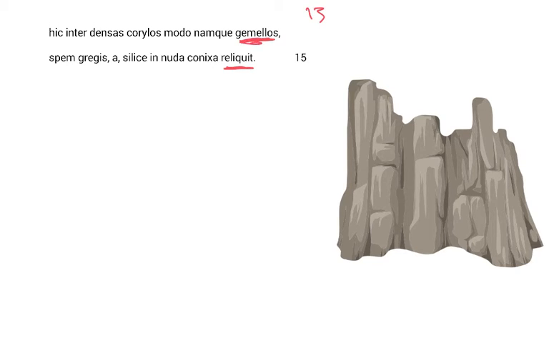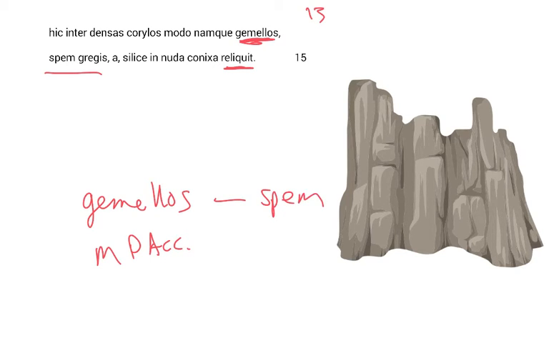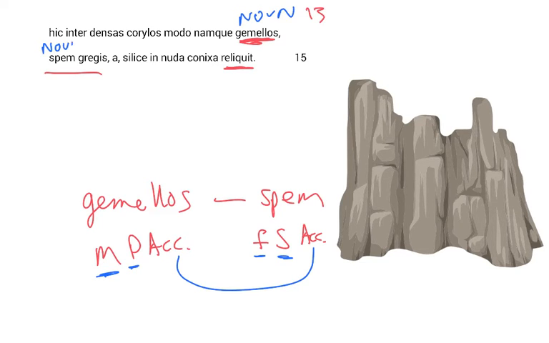She left behind twins. And what are they? They are the spem gregis. Now, this is a good example of how apposition works. Gemellos, recall, is masculine, plural, and accusative. Spem, on the other hand, is feminine, singular, and accusative. Thus note that they do not agree in gender, they do not agree in number, but they do agree in case. Both are nouns. Gemellos is a noun, and spem is a noun.